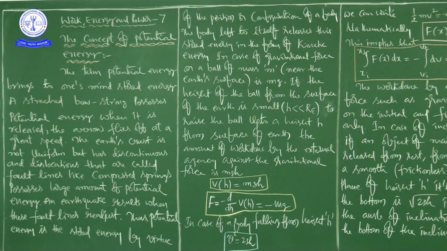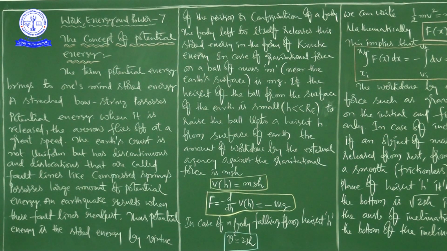Next, the body left to itself releases the stored energy in the form of kinetic energy.